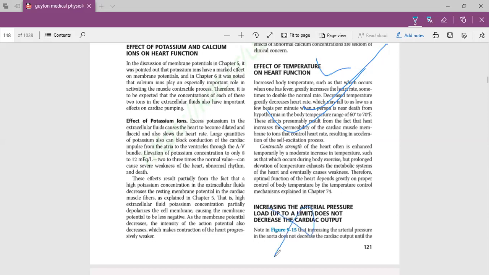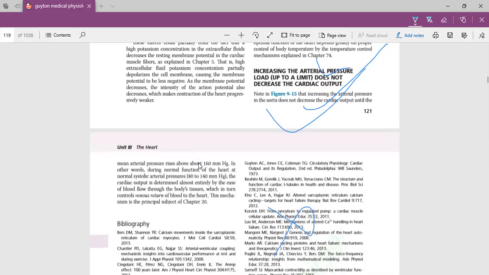And the next topic is not that important, you can read it. There are only 4 to 5 lines. So this is about chapter 9. I hope it will help. So you have to read these topics.